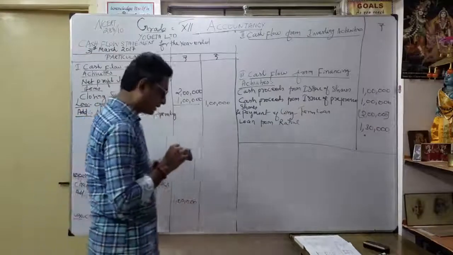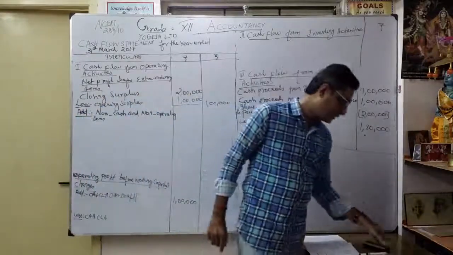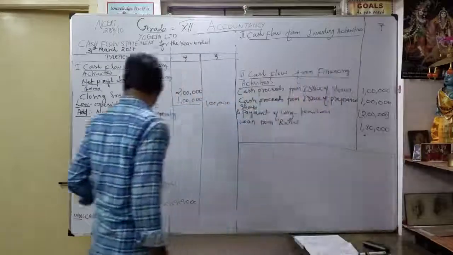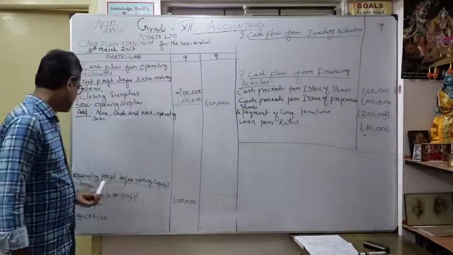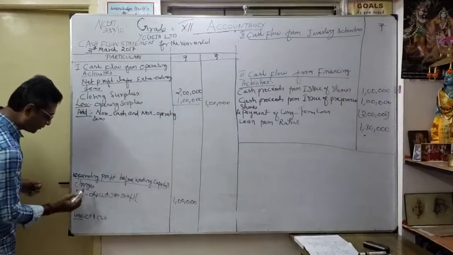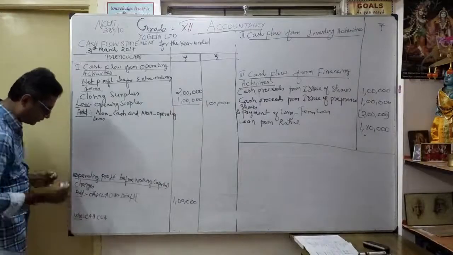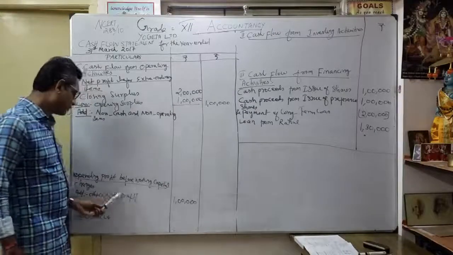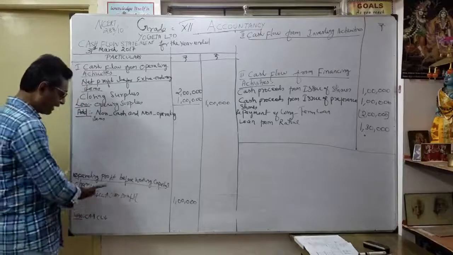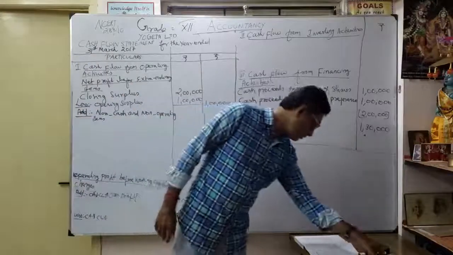So overdraft coming under current liability. So 1 lakh increased. Under we shown as a working capital changes. Operating profit before working capital changes. This is the formula. What should be going to add? What should be going to less? For that, we are going to increase overdraft, increase it. That's why I will write add column 1 lakh. Okay. Now move for the next one.